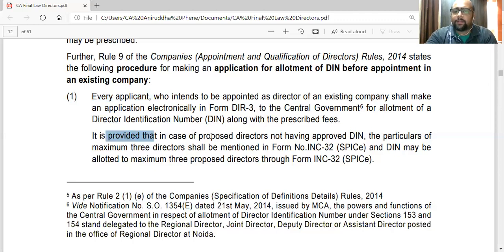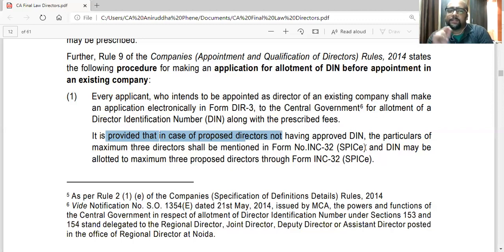Provided that in case of proposed directors, so this is not the case of an existing company, this is the case of a new company. Provided that in case of proposed directors not having approved DIN, so if they don't already have a DIN, the particulars of maximum 3 directors shall be mentioned in form number INC 32 SPICE. SPICE is basically an online form.